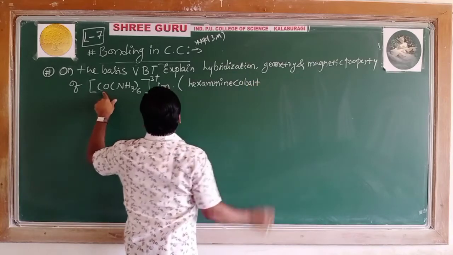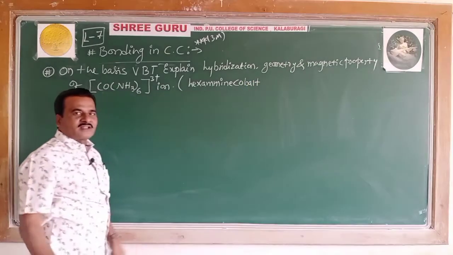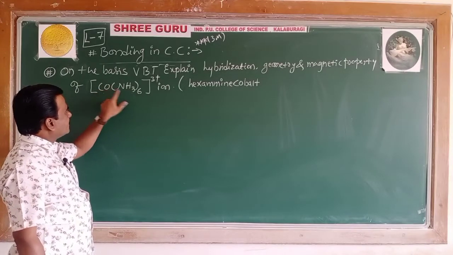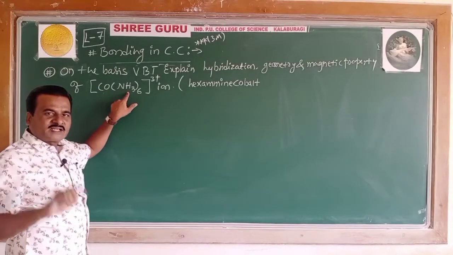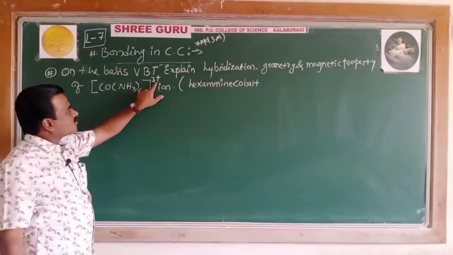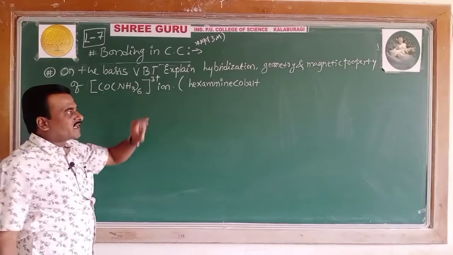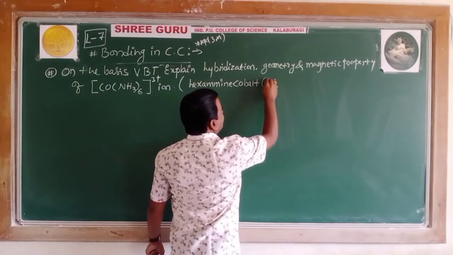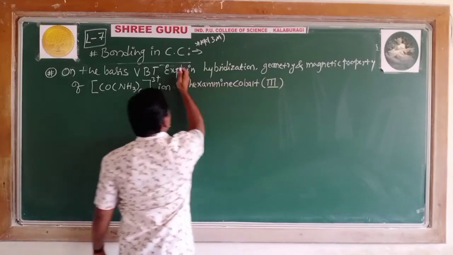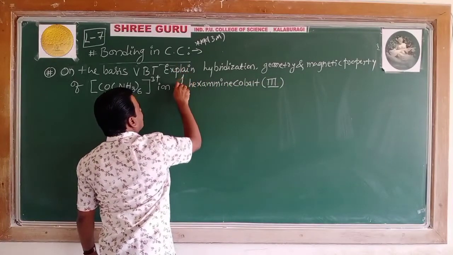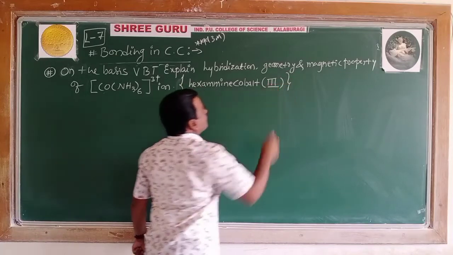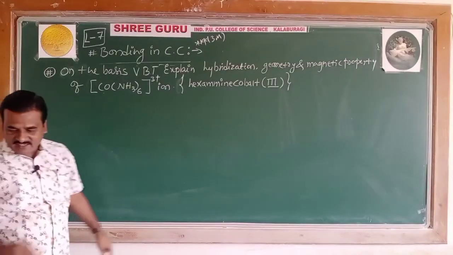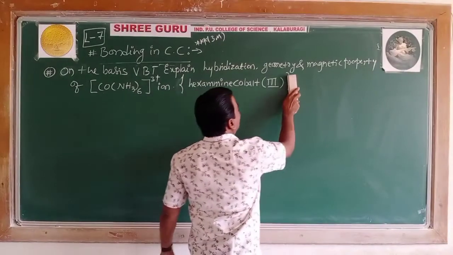The oxidation state goes in Roman numerals, in brackets. What is the oxidation state? It is x plus 0, since ammine is a neutral ligand, x plus 0 equals 3, so x equals 3. The oxidation number of the metal atom is 3, written in Roman numerals. This is how the name completes: hexaamminecobalt(III) ion. It should end with the word ion.